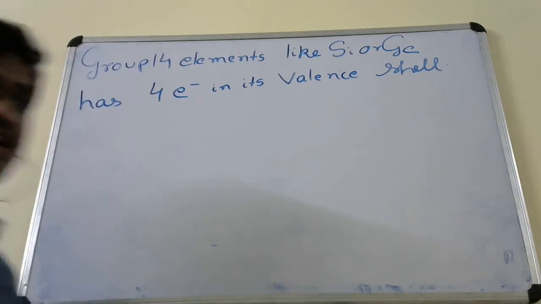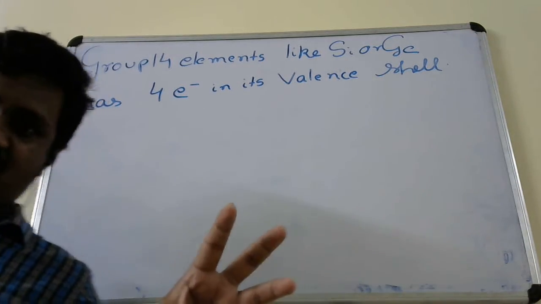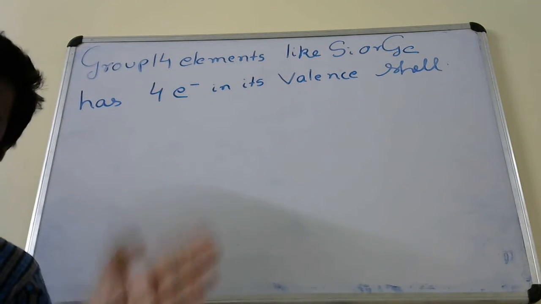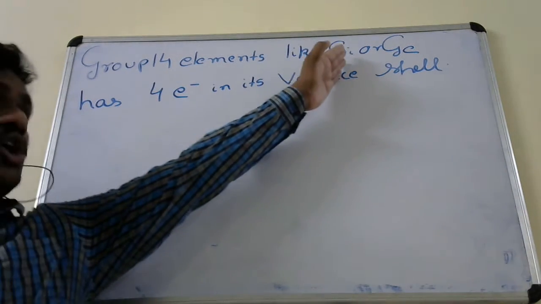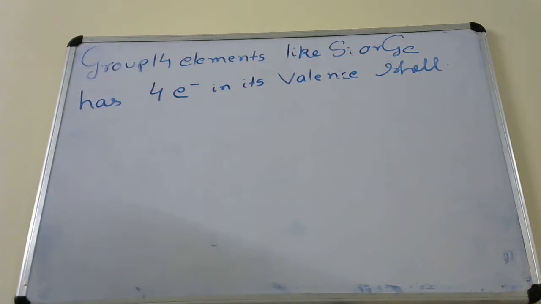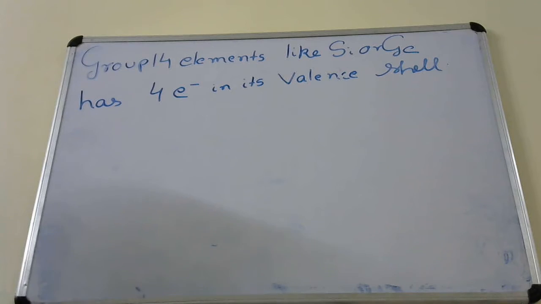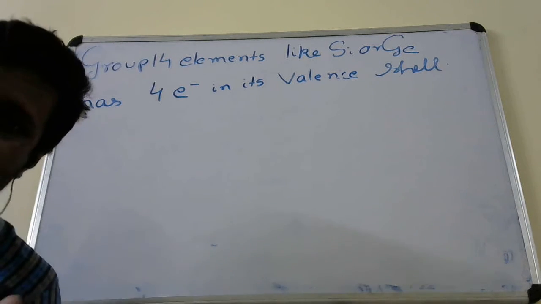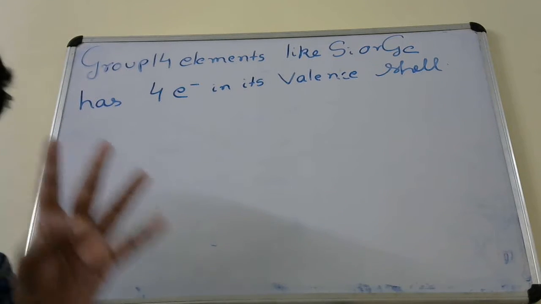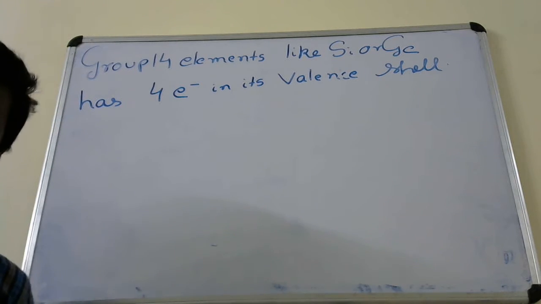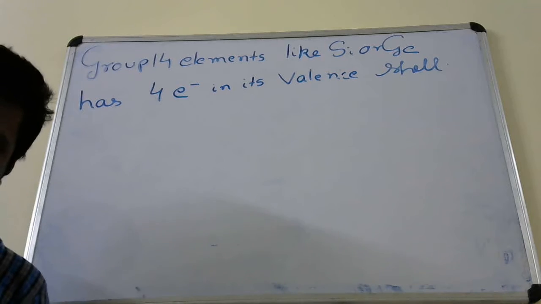We are taking the original lattice, or the host lattice, as silicon or germanium. They are group 14 elements, and since they belong to group 14 of the periodic table, they have 4 electrons in their outermost shell or valency shell.